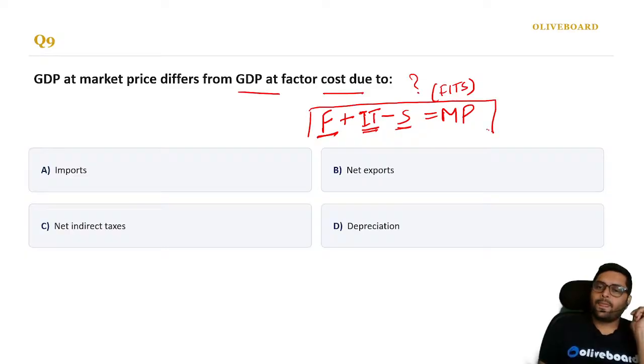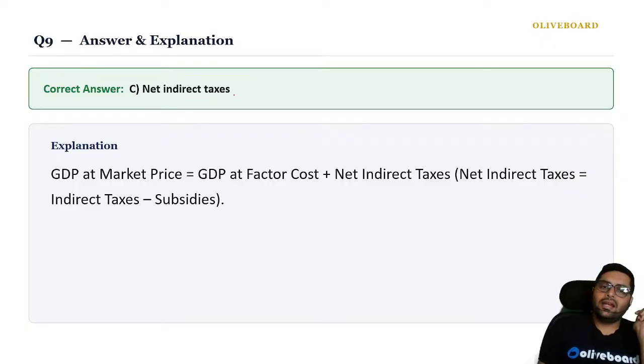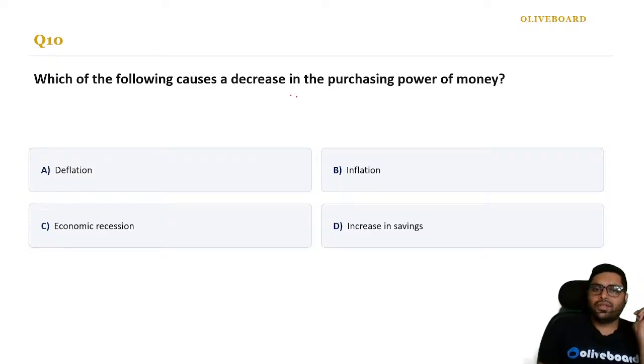Okay? One stop solution. So, what is it? Net indirect taxes. Correct? GDP at factor cost plus indirect taxes minus subsidies. Okay? Always remember. Which of the following causes a decrease in the purchasing power of money? Decrease. Which is causing a decrease?